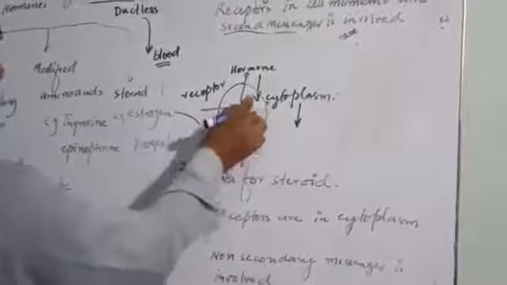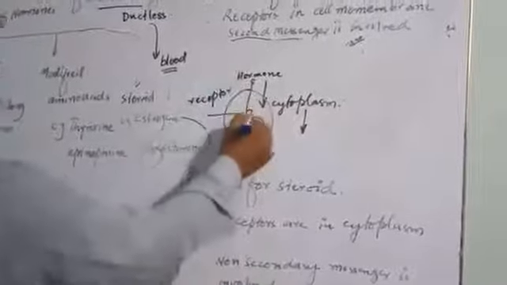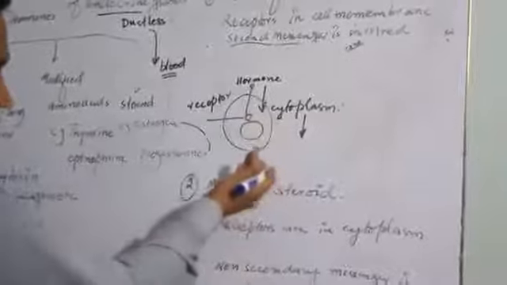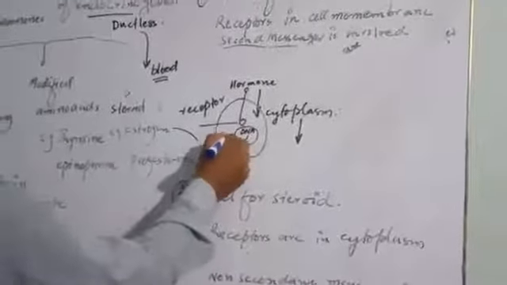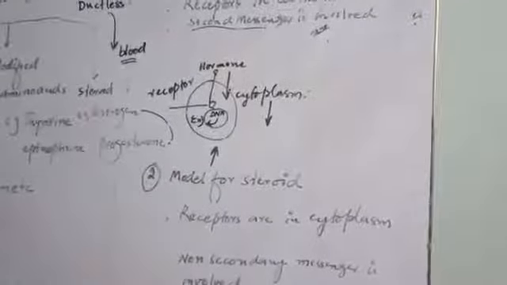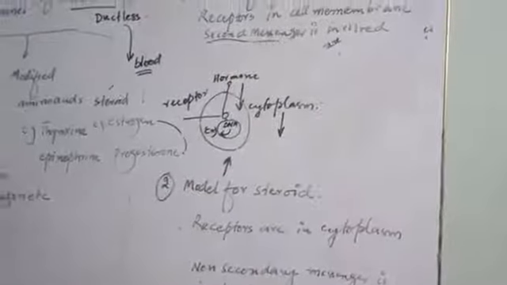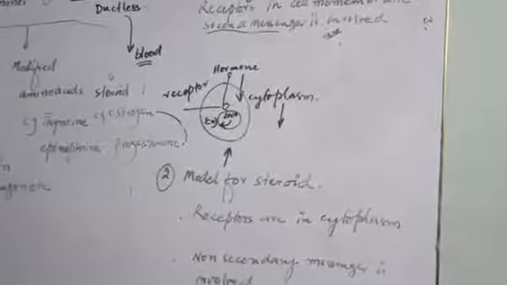Then the hormone-receptor complex enters into the nucleus of the cell, where DNA is activated and enzymes are formed. In this way the further metabolic reactions of the body take place, and the further processes of chemical coordination take place.